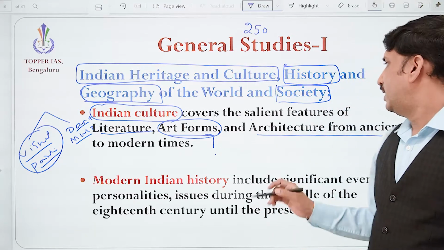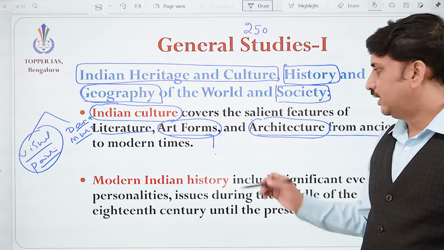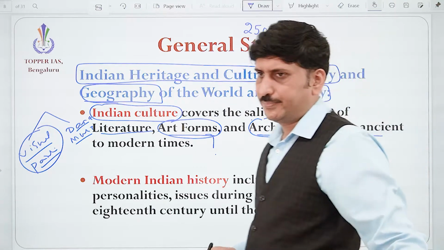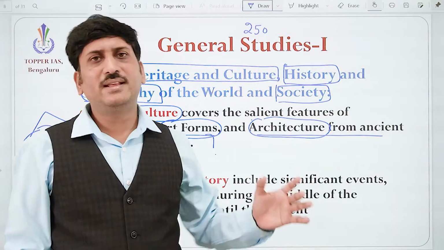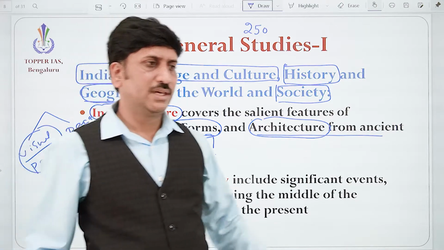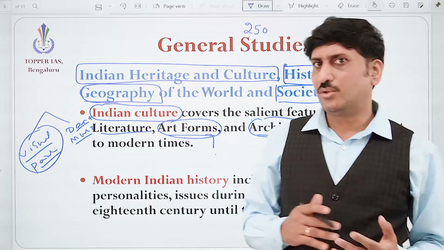Correct. And architecture forms, from the Harappan civilization until the modern times, we can see how the Harappan cities were built. That is Mohenjo-daro, correct? Mohenjo-daro city.